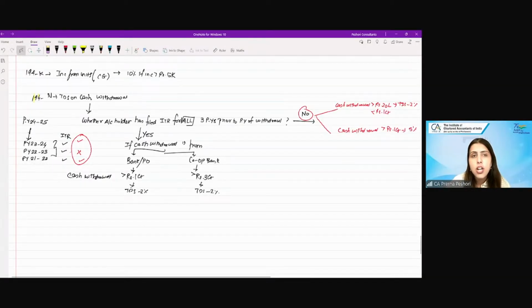Is this chart clear to all of you? Yes or no? Clear? Fine to everyone? Okay, yes or no? Any doubt, any question with respect to this?